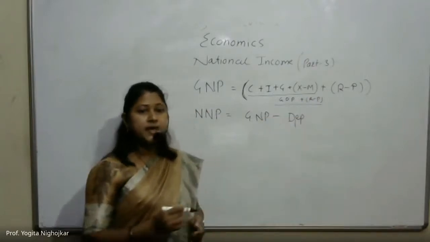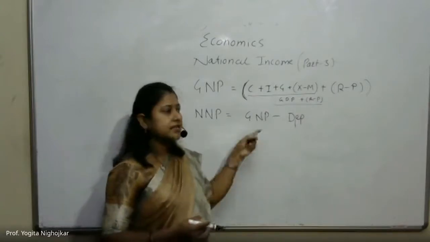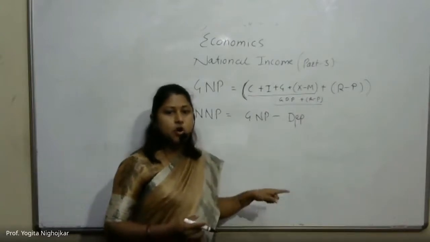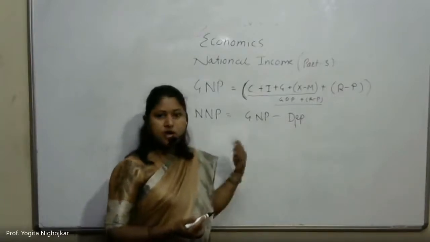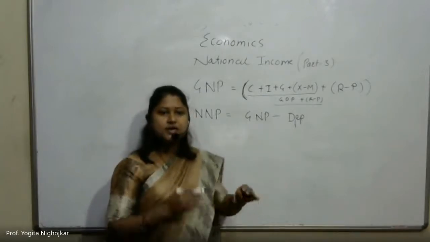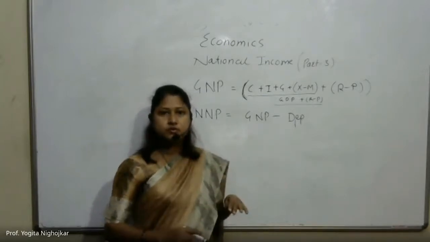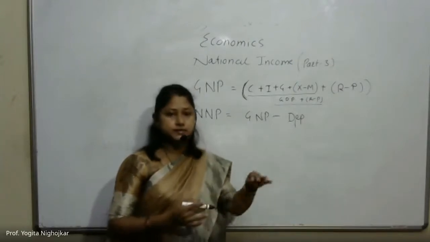Right. NNP is calculated by taking GNP and then subtracting the value of how much physical capital is worn out, or reduced in value because of aging over the course of a year.